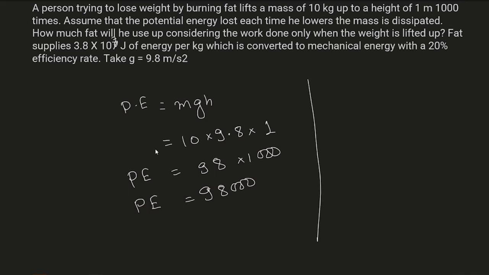Now we know that the energy is coming from somewhere, so that energy is coming from burning of this fat. Imagine x kilogram of fat is burning, for 3.8 × 10^7 joule of energy per kilogram, burning at 0.2 efficiency.